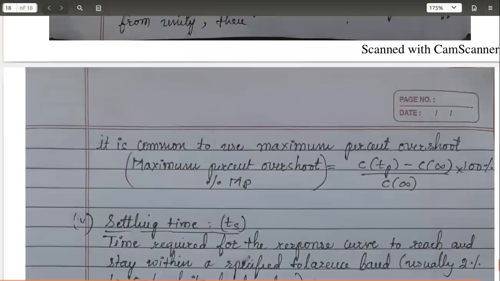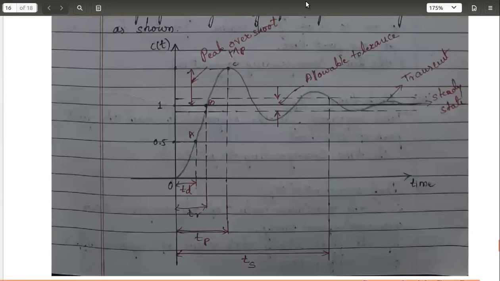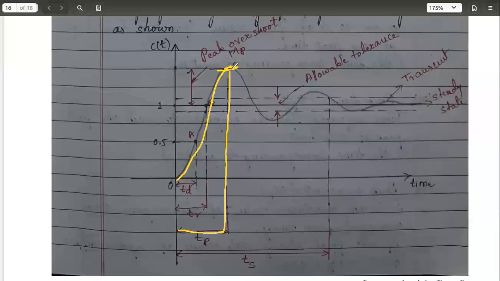We can get that by the actual peak value of the response, C of TP. What is TP? Peak time. We have seen in this figure what is peak time. TP is this, the time taken for the response to attain the maximum peak value.